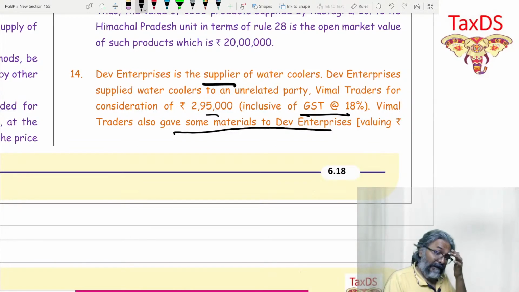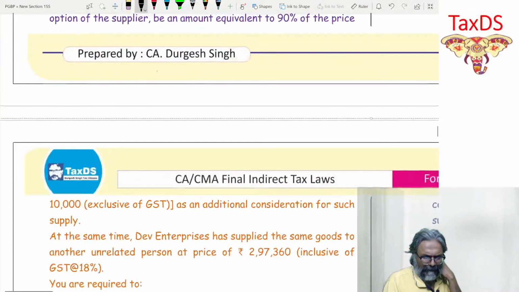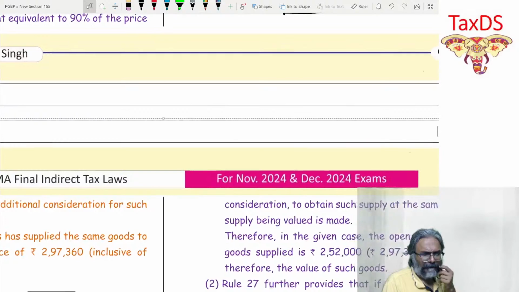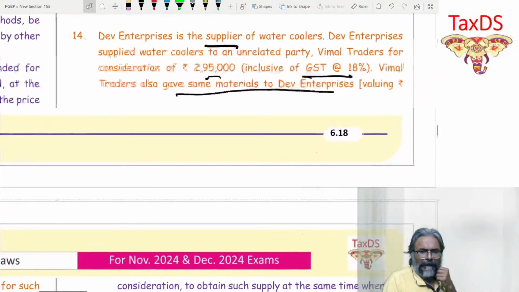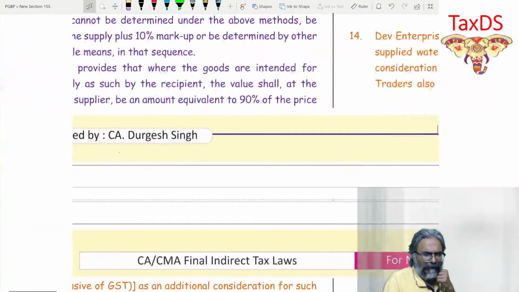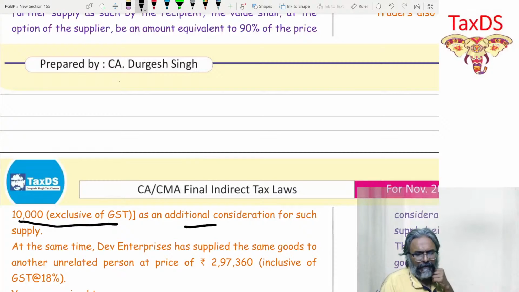Vimal Trader gave it to 2 lakh. Did we do this yesterday? Now, Vimal Trader also gave some material to Dev Enterprise, valuing rupees 10,000 exclusive of GST as an additional consideration for such supply.